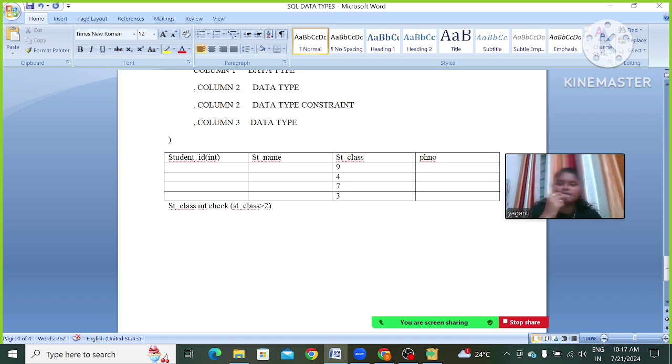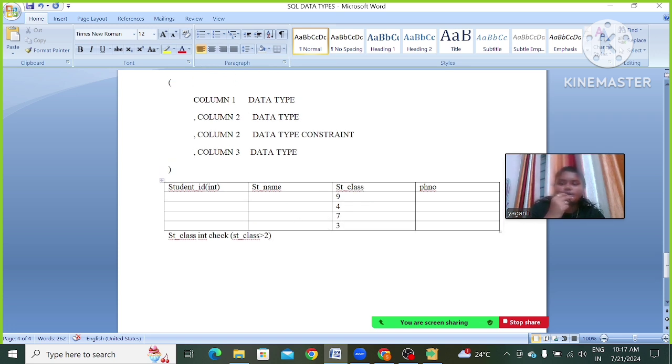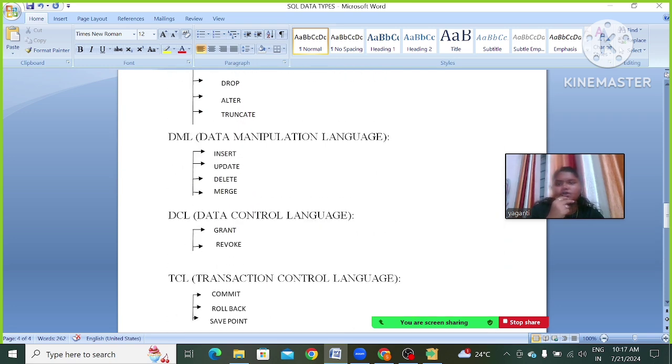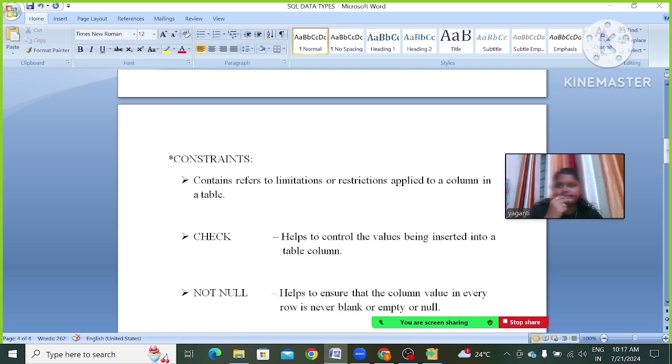It won't allow us to insert a value less than 1 or 2. Okay, in this way we are going to use the check constraint.